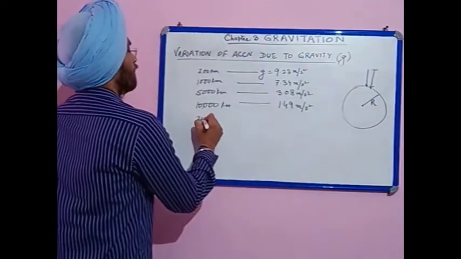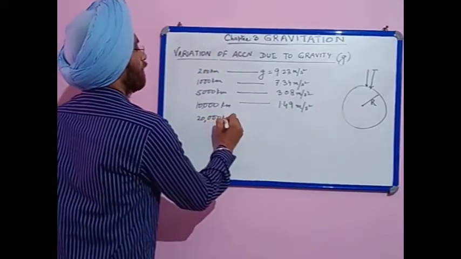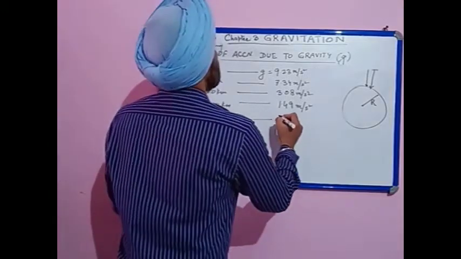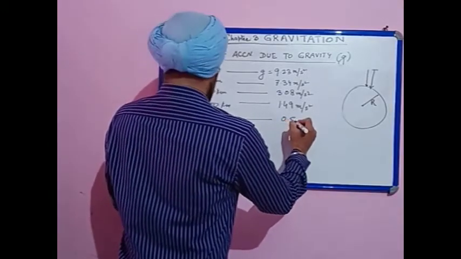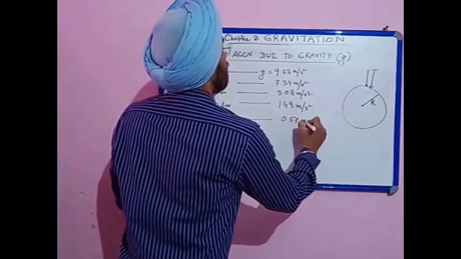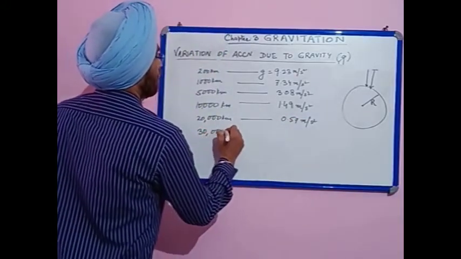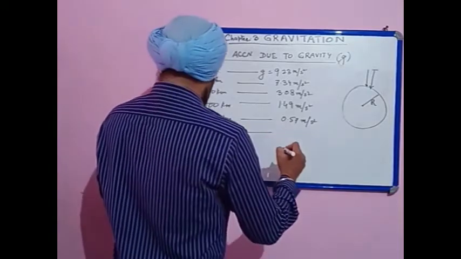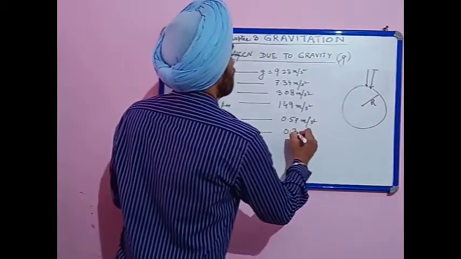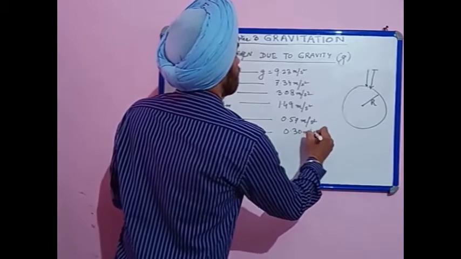At 20,000 kilometer, the value of g becomes 0.57 meter per second square. At 30,000 kilometer, g becomes 0.30 meter per second square.